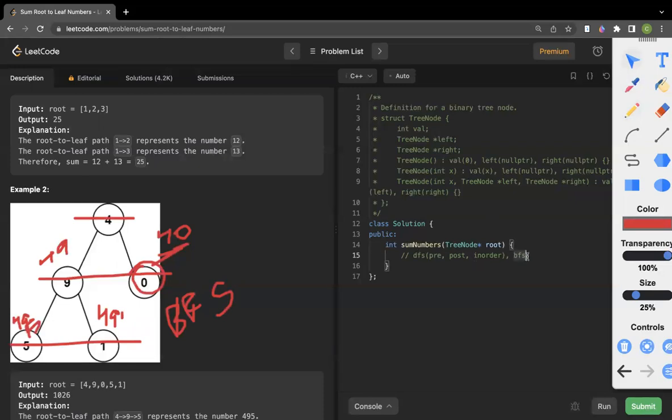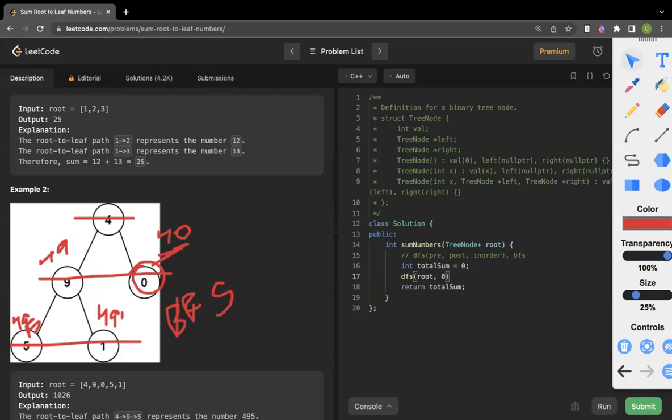So let's get started. Let's code it up. Firstly, I will take a total sum variable to keep track of the sum. Total sum equal to 0, and we return the total sum. In between, we call the DFS with root, and we also have to keep track of the current number.